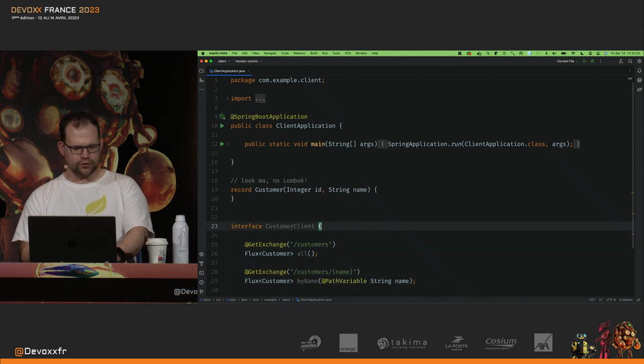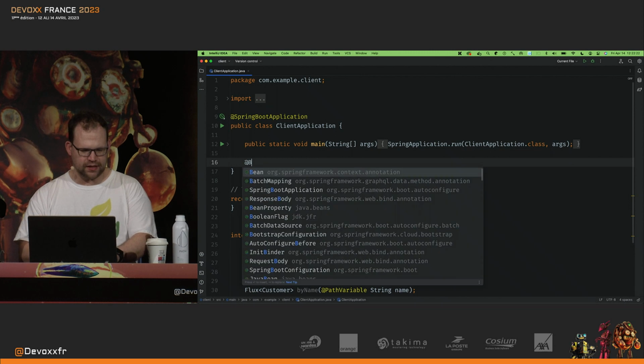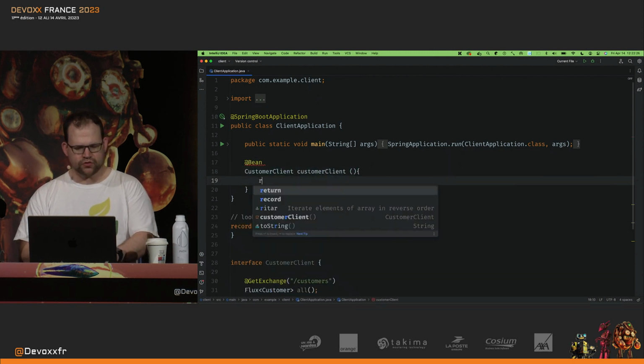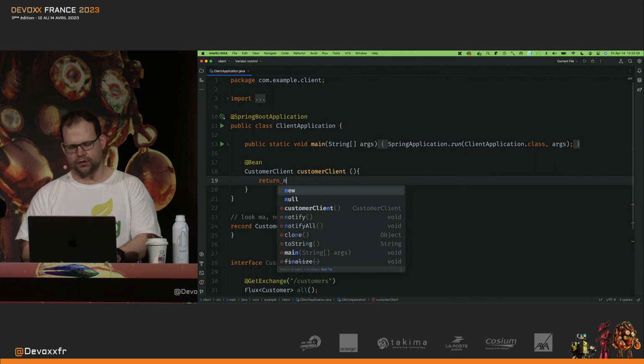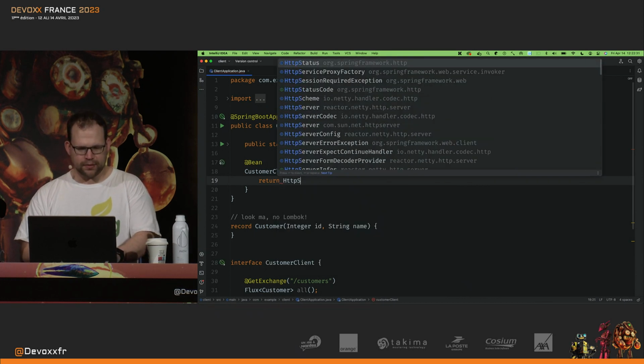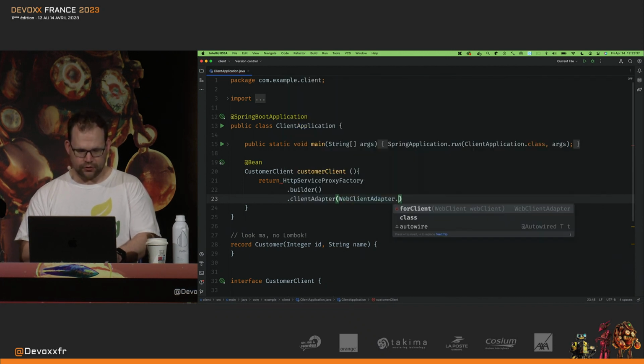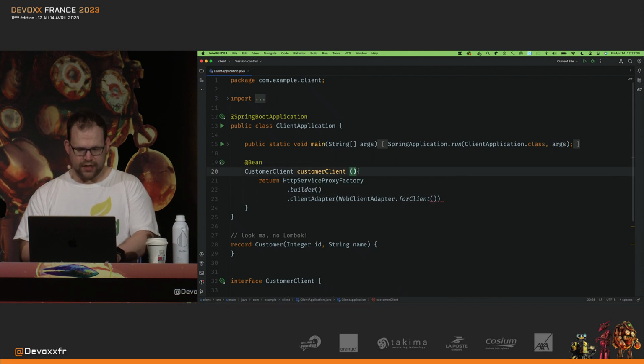Now I'm going to turn this interface into a bean, into an actual bean definition. That's easy enough to do. I can just do this once. Most of this work you can put in a single place and then reuse the definition, but I'm just going to do it all in once. Okay, so WebClientAdapter.forClient. I'm going to inject a reactive WebClient builder.